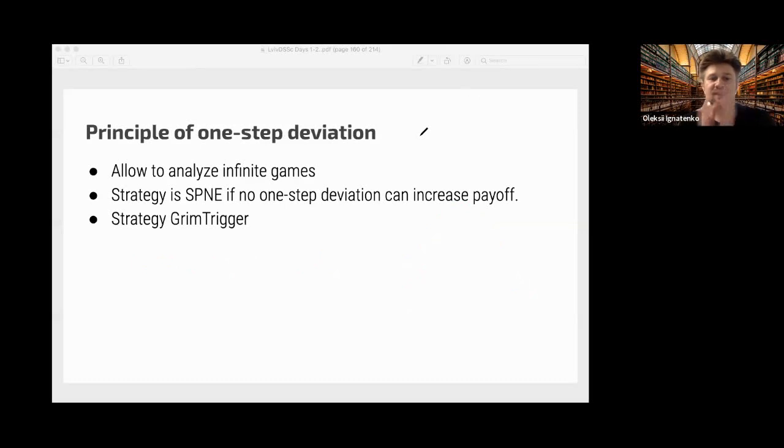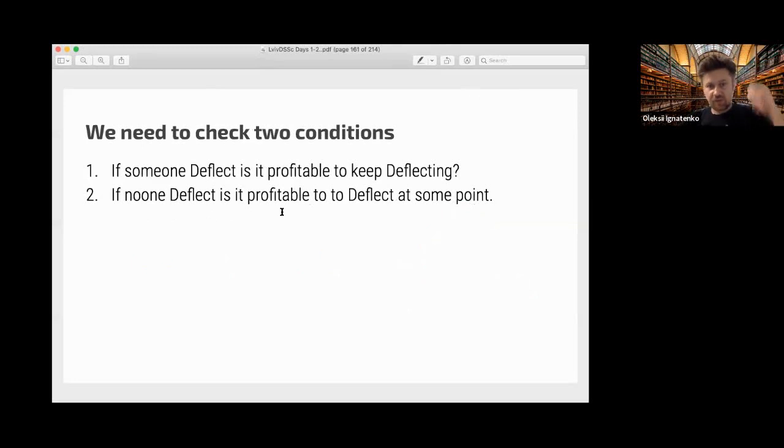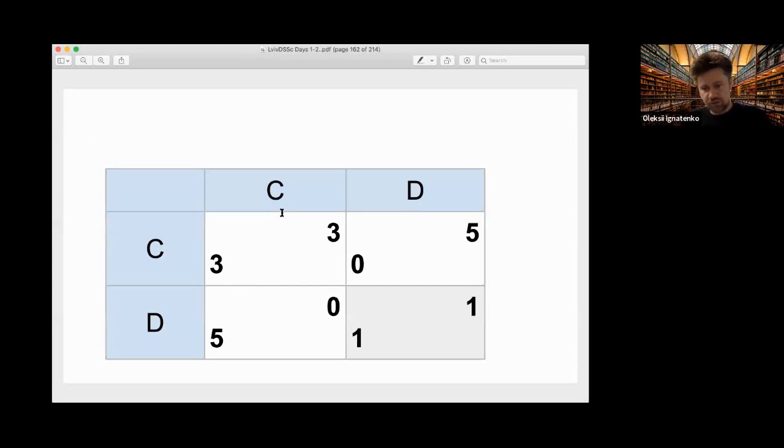And to understand that this is an equilibrium strategy, we need to calculate the payoff for possible deviation. So if we use grim trigger strategy, and if someone defects, is it profitable for him to keep defecting? And if no one defects, is it profitable to defect at some point for the other player or for me? So we know this matrix.